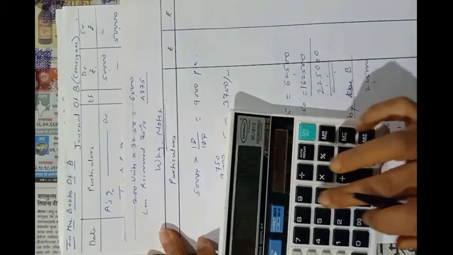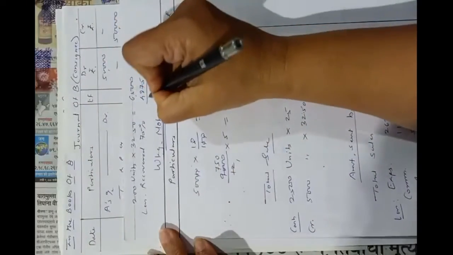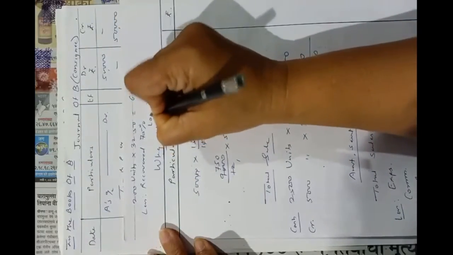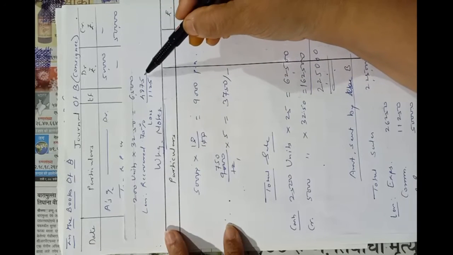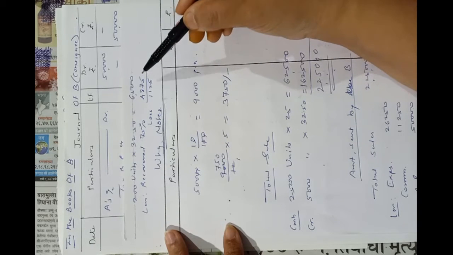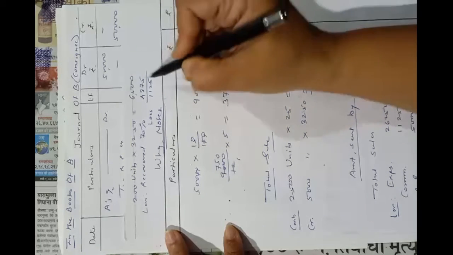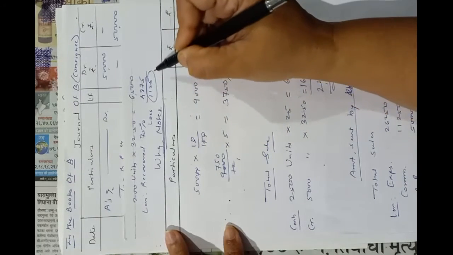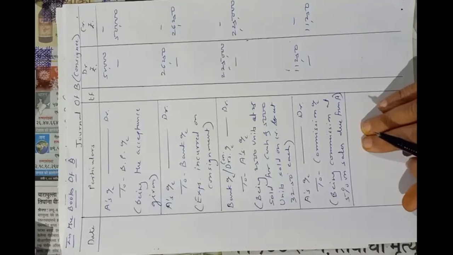Okay, 1125. The difference is 1125. This is the loss. Out of this amount, he has received 75 paise in a rupee, meaning 75%. So the loss is 1,125. Okay, so now we have to pass the entry for this purpose here.